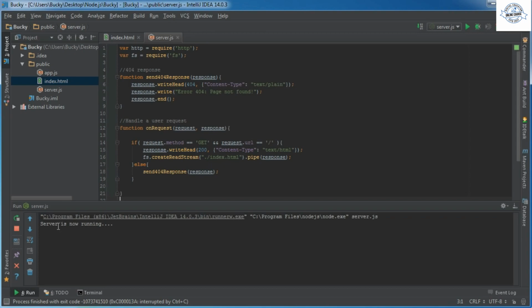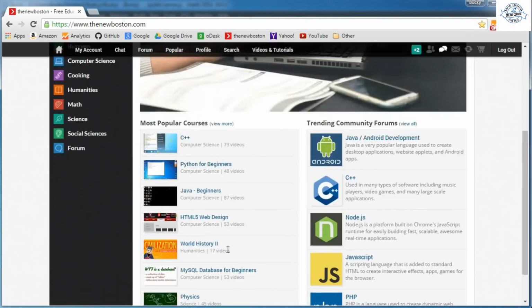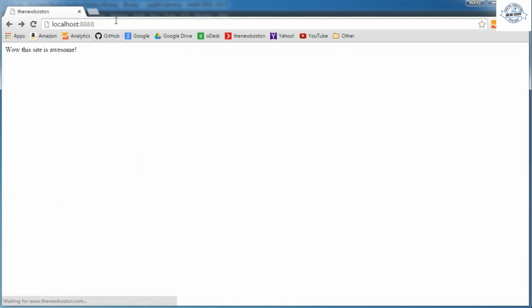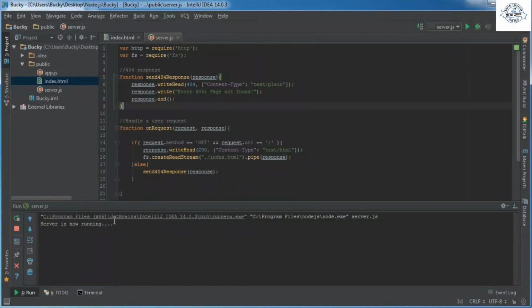Our server is now running. Alright, we're browsing the web, pretty cool. The new Boston, that's a pretty cool site. However, let's go to this hot new site I learned about called localhost 8888. It's supposed to be the hottest thing to hit the web. Go back and look at this. The greatest site ever.